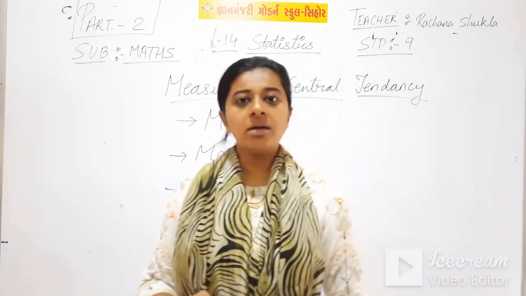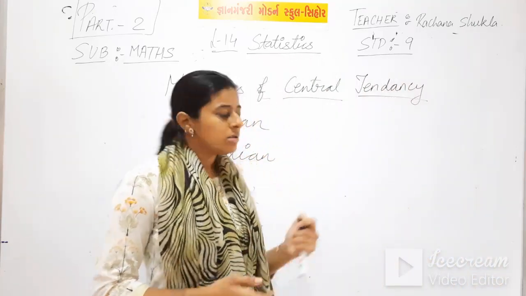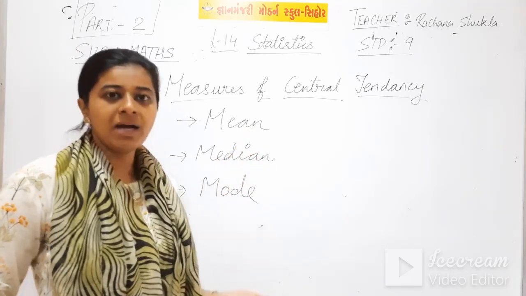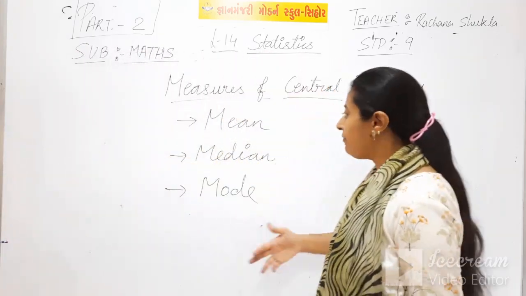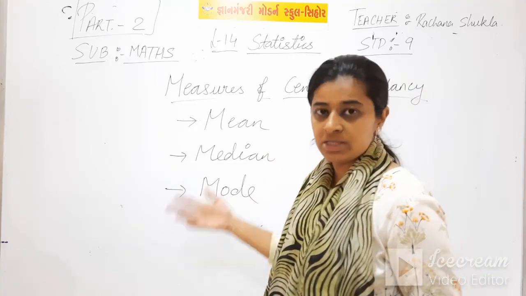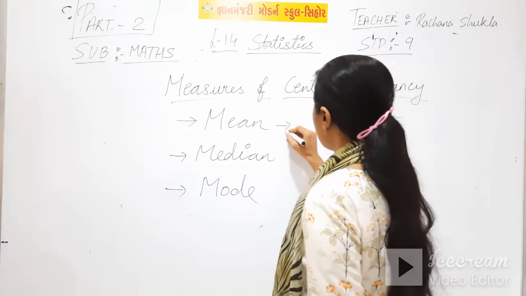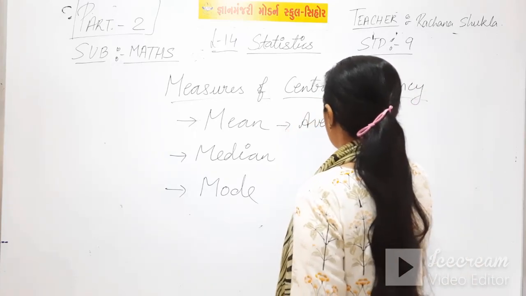See, in 8th standard you have already studied the basic concepts of mean, median and mode. But I will tell you in detail and we will study many more sums of all the three parts. Now what is mean? Mean means the average.